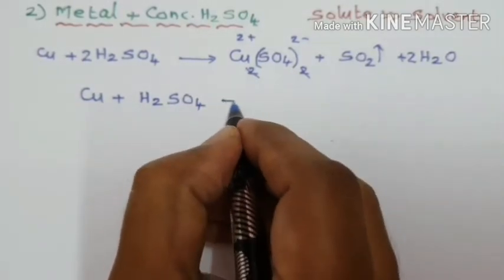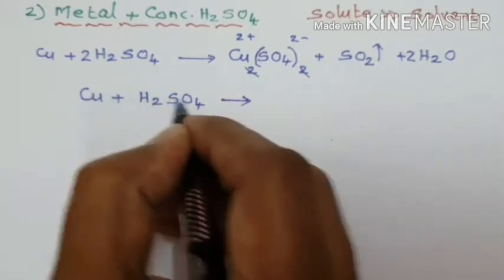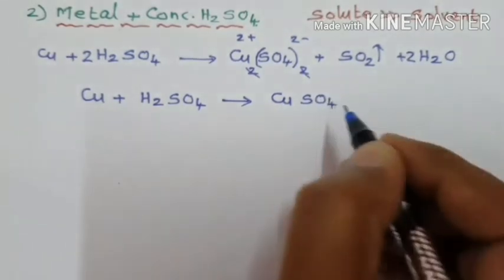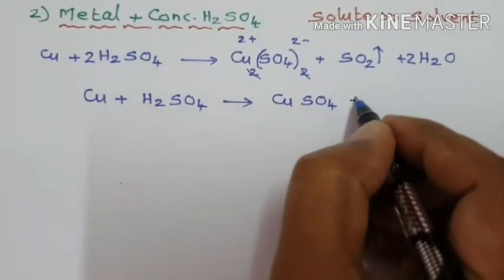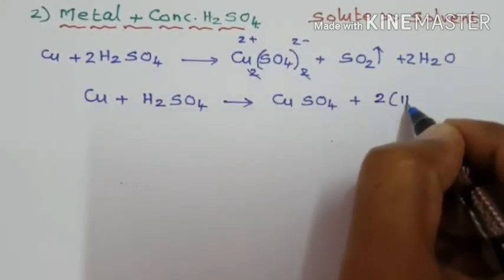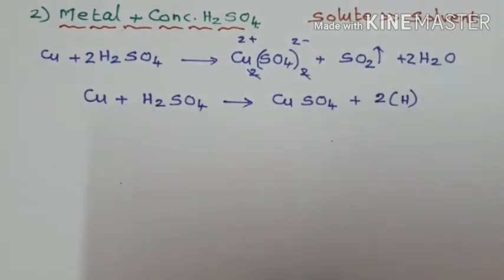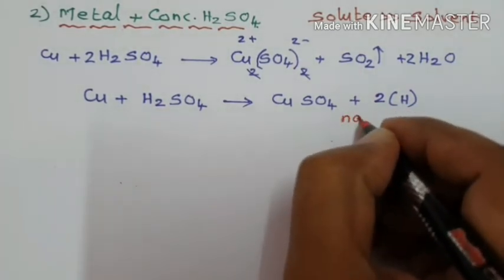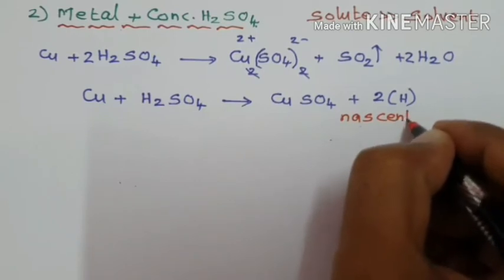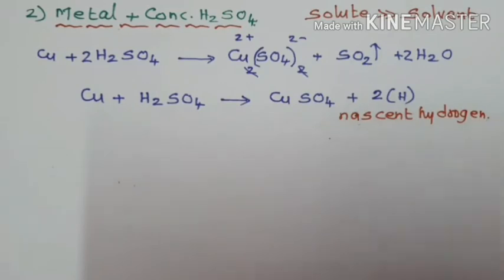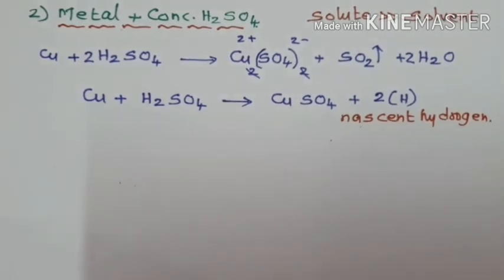Copper undergoes oxidation and becomes copper 2 plus ion, combined with the SO4 2 minus ion to form copper sulfate, CuSO4, with the loss of 2 nascent hydrogen. Freshly prepared hydrogen is called nascent hydrogen, used as a reducing agent, used to reduce the sulfuric acid.